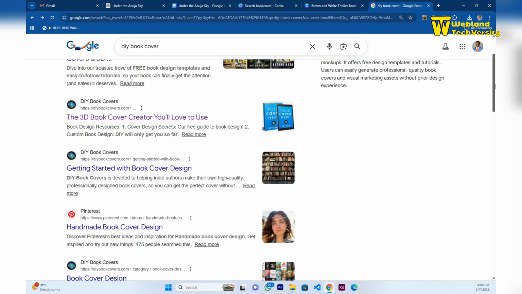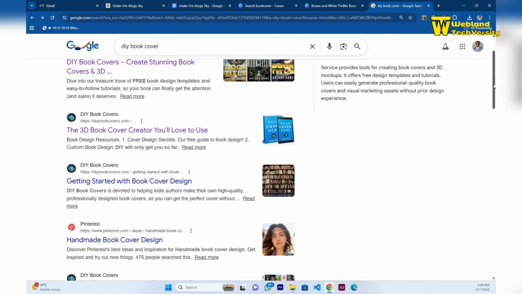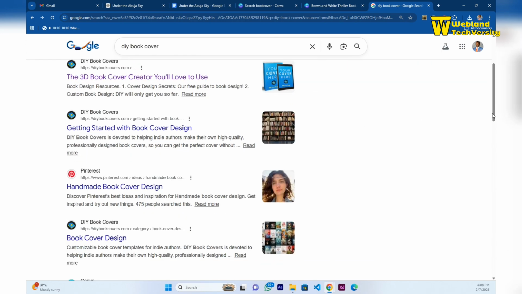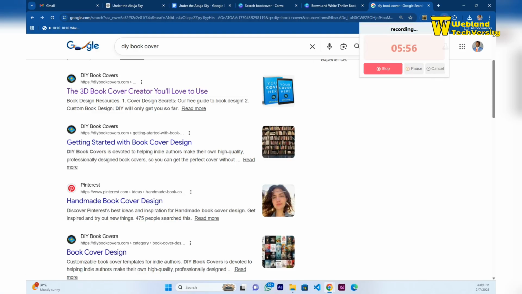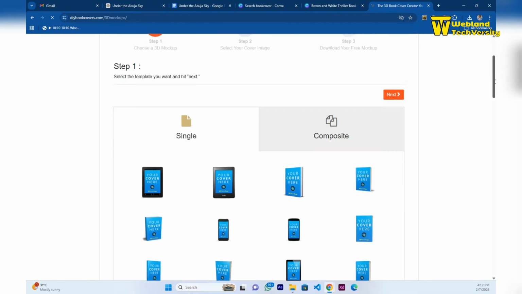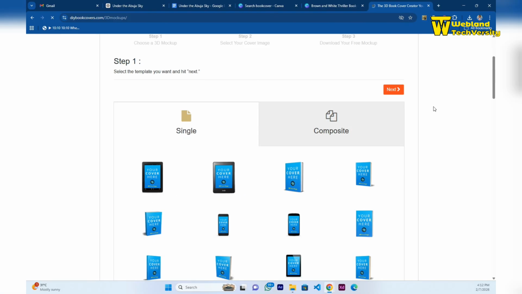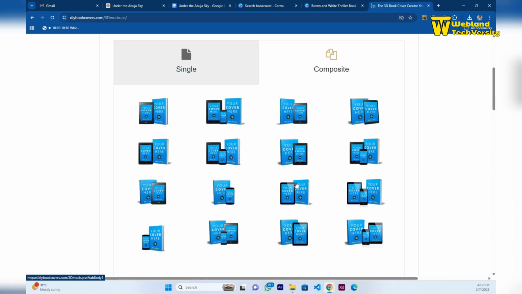As you can see, there are other types of DIY book cover, but once you type the exact one, you will get to diybookcovers.com. So this is inside the DIY book covers. Once you're on the DIY book cover, scroll down. You can choose single, you can choose any of these ones, or you can choose composite. If you choose composite, it will give you these multiple ones.